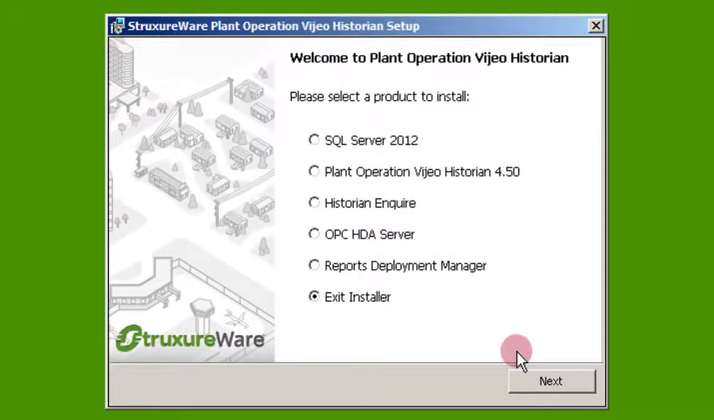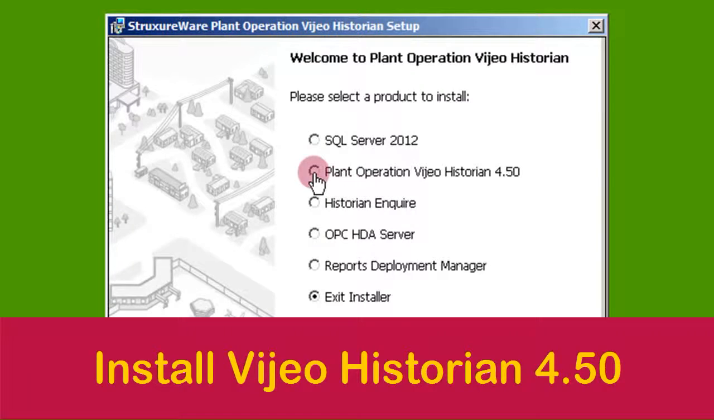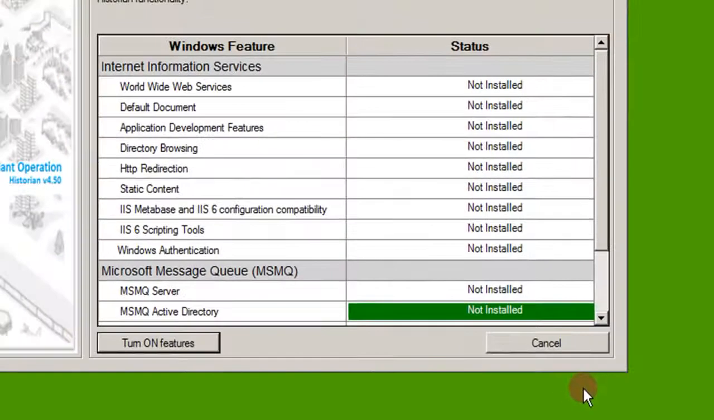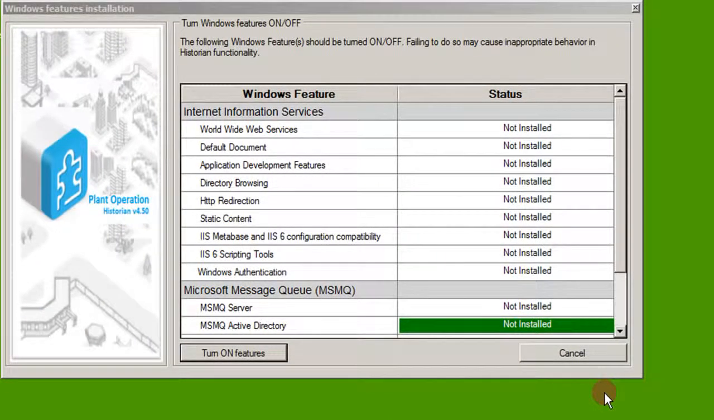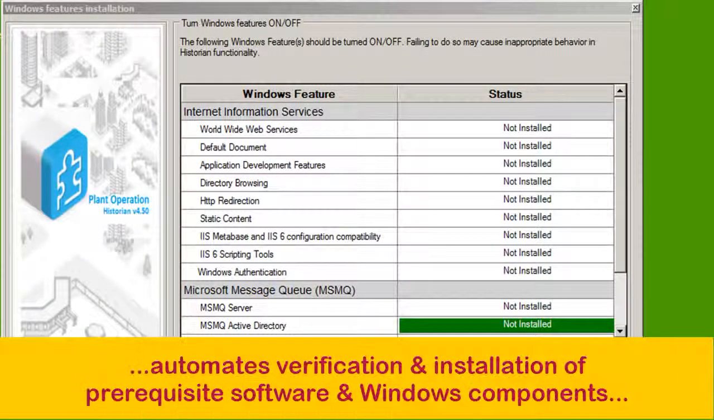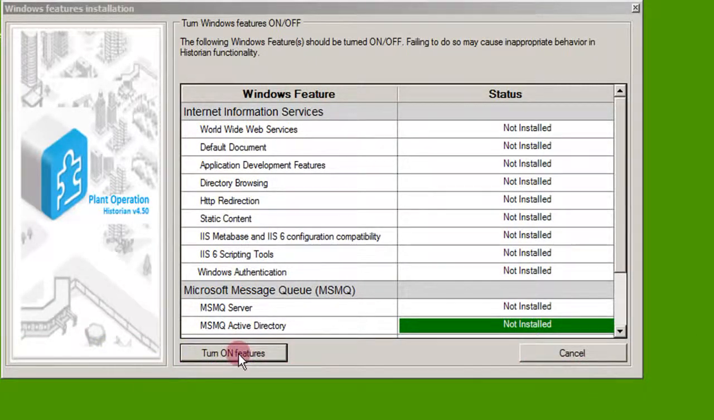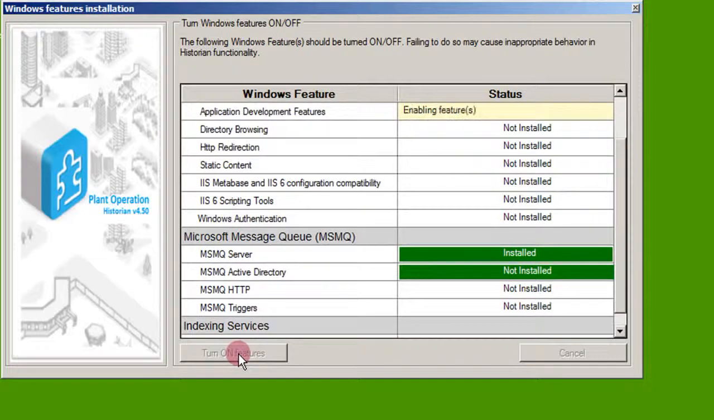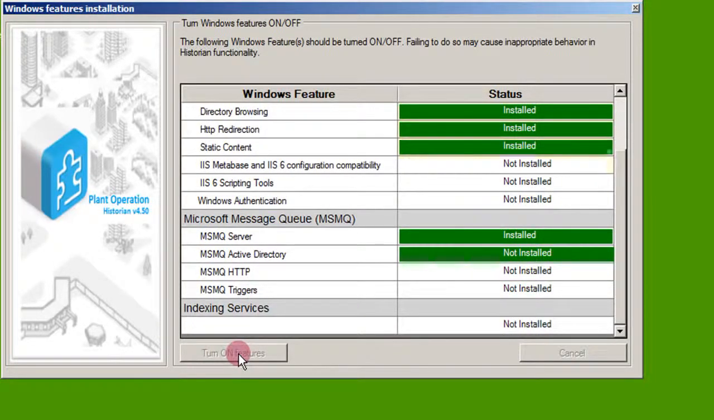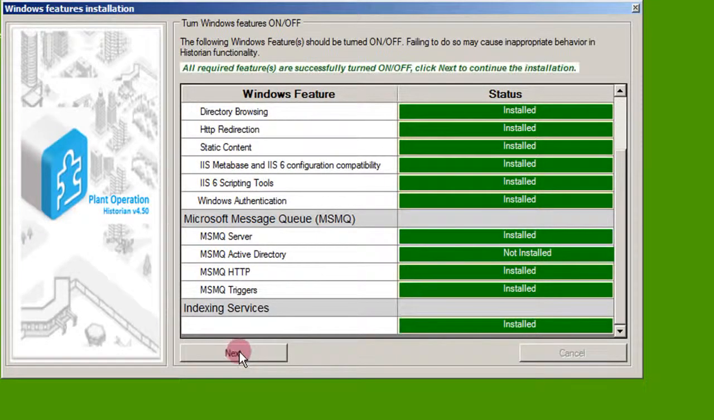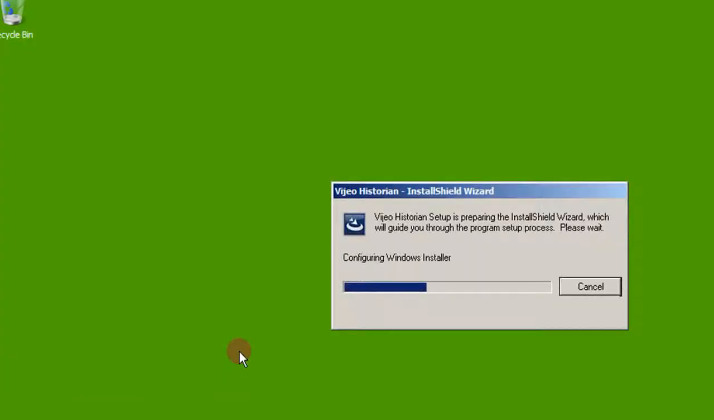The Vijeo Historian setup dialog will pop up. Select Vijeo Historian installation and click Next. This will start off a Windows Components check, a new feature in version 4.5. It automates the verification of prerequisite software and Windows components, and the installation of all the necessary components identified as missing. Select Turn On features to turn on the required features. Click Next to move on to the core Historian installation.